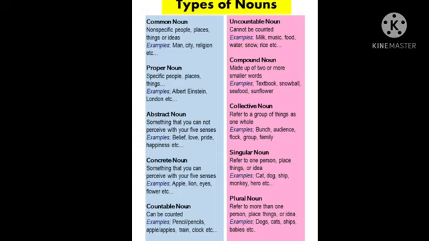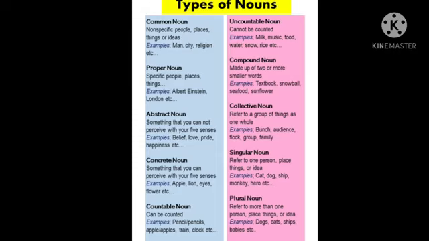Like, for example, textbook. You can write text and book. Both of them together become a new word, that is textbook. Then sunflower. If you take sun, it is one noun, and flower is another noun. So when we combine both, we get a compound noun. So I hope you understood countable noun, uncountable noun, concrete noun and compound noun.